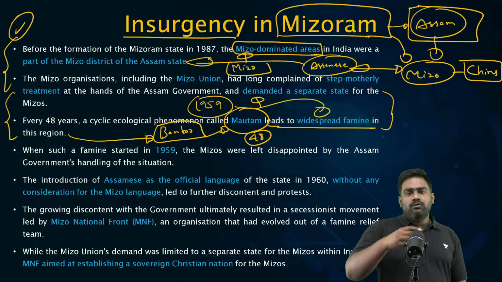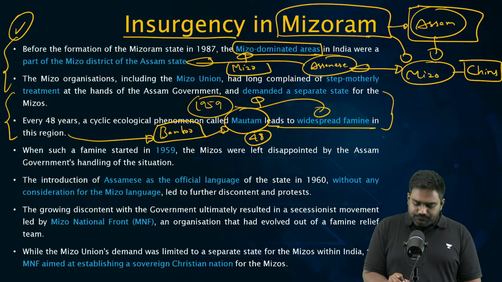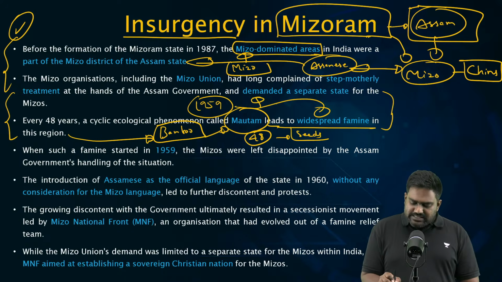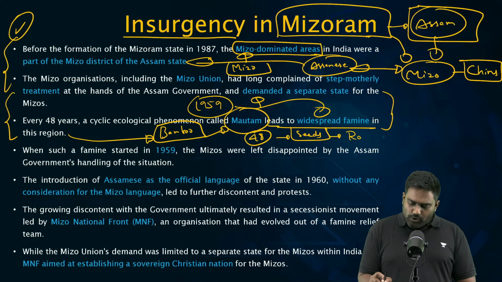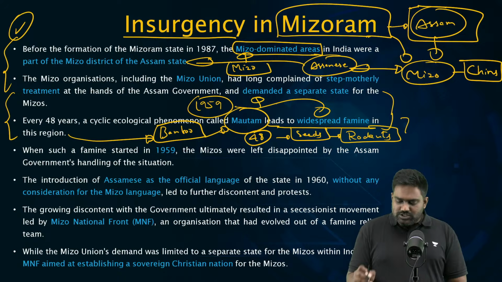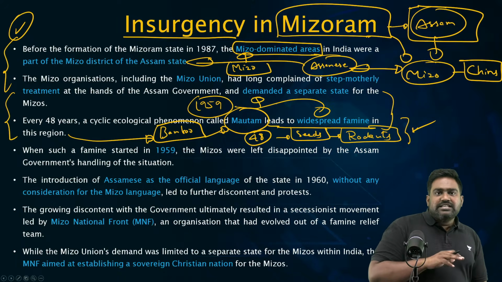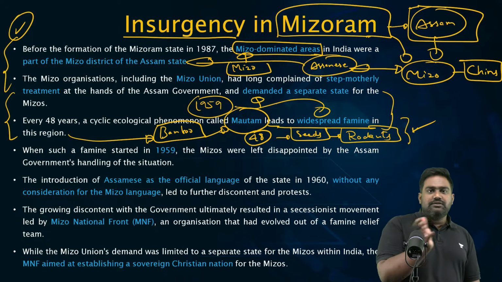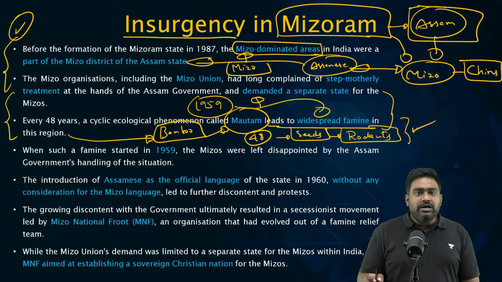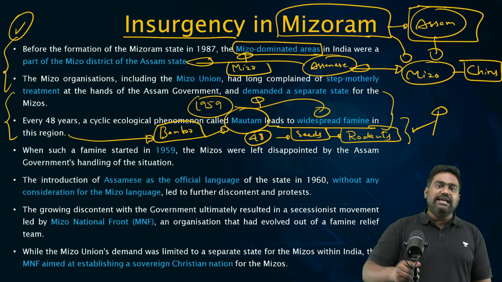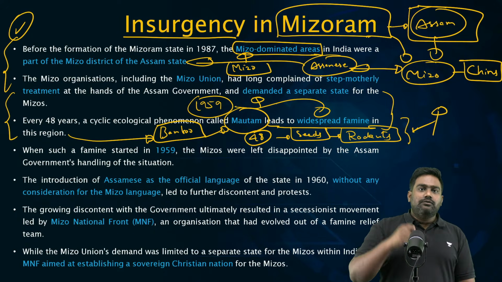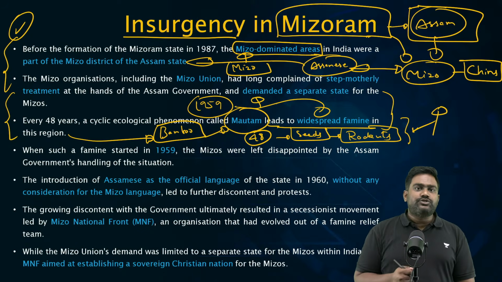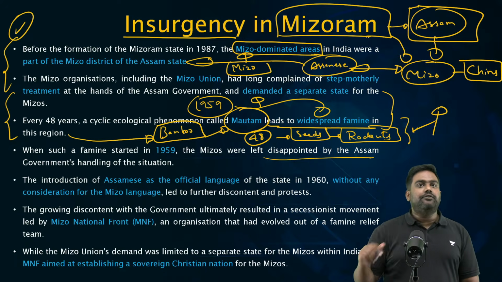Now, when the bamboo flowers and the seeds fall to the ground, there is an abundant supply of food which feeds the rodents. Because of the abundant seeds available, there is an explosion in the population of rats and rodents. They will feed on the seeds, but once the flowering season ends, by then the rodent population would have exploded. So they will go in search of food. They will destroy the standing crops. They will attack the warehouses, the granaries where the food is stored. And this triggers an artificial famine, a rodent-triggered famine.